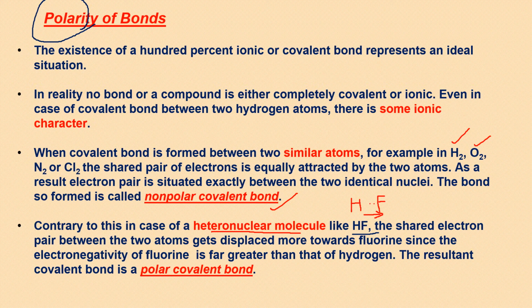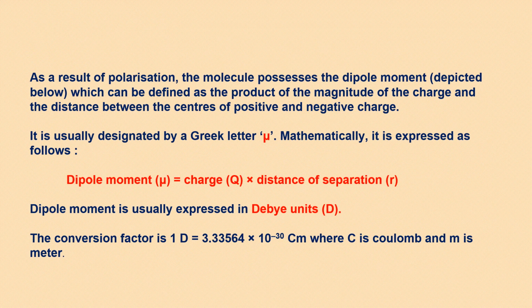This is giving rise to charge separation, which we show with delta negative here, and we show with delta positive here, because the electron pair is shifted away from it, and in the pair one electron belongs to hydrogen also. So because its share is being shifted towards the other atom, which is more powerful in terms of electronegativity, that's why we get polarity, poles, negative and positive. So this is a polar covalent bond.